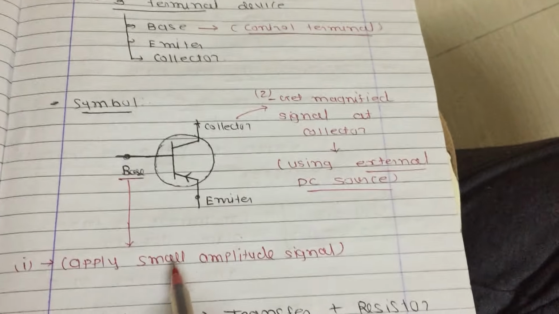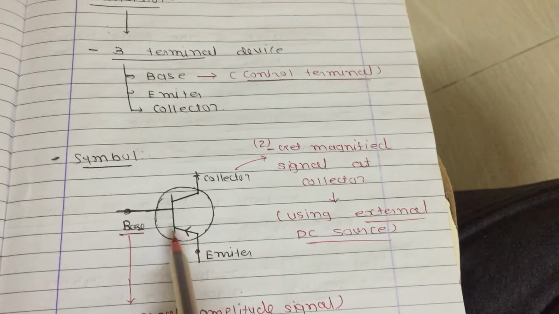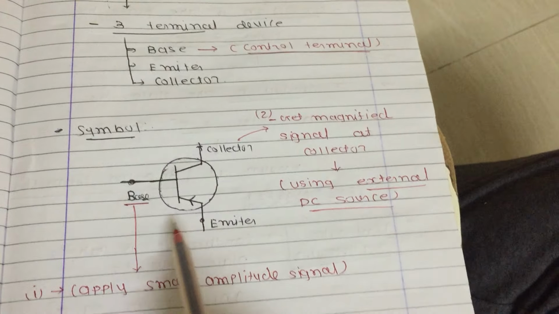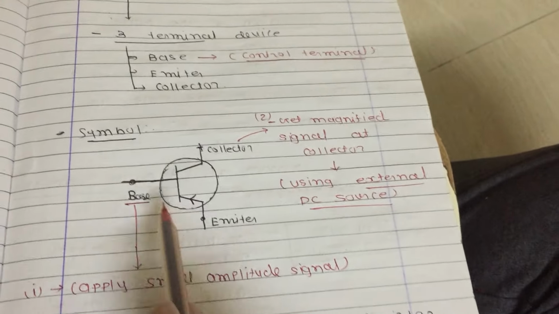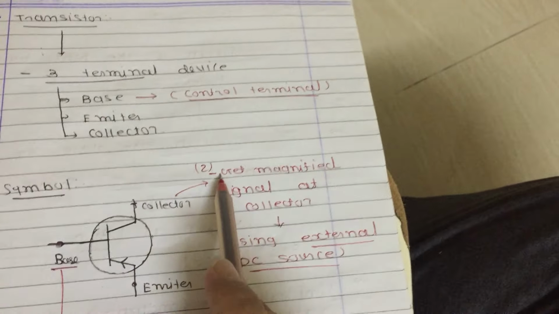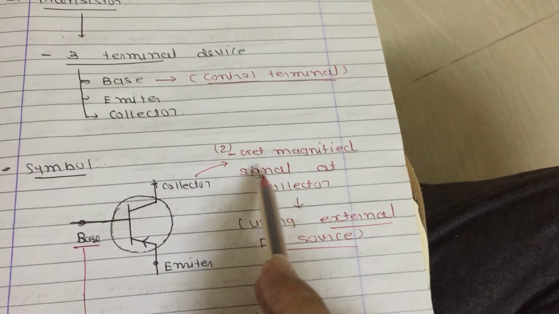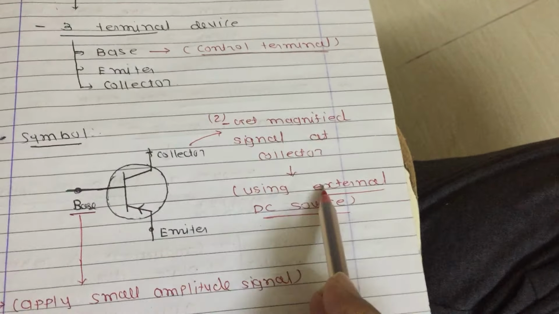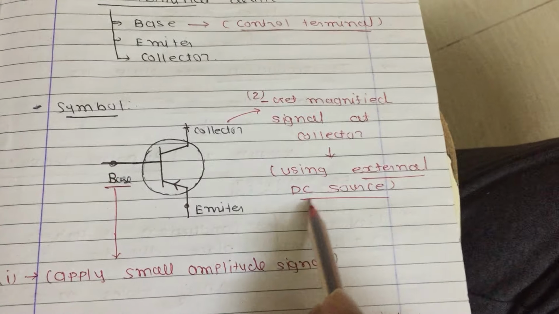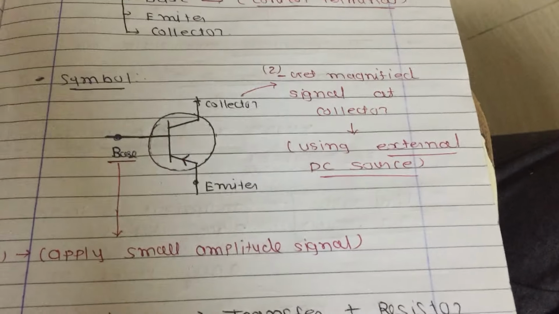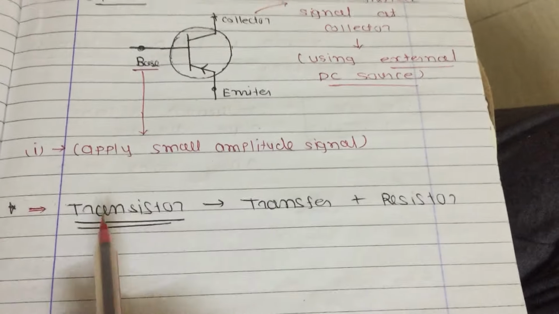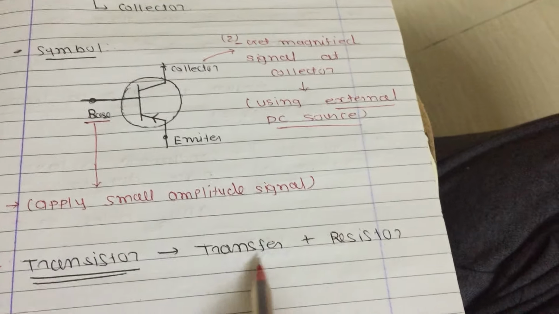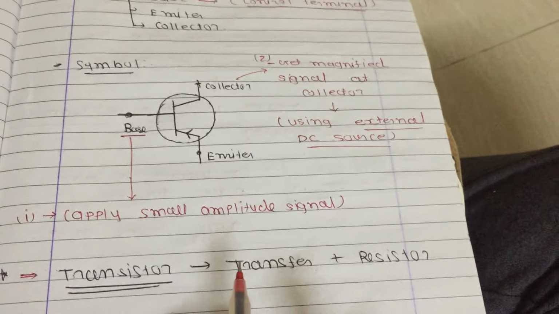Here I mentioned one application of this transistor. In this connection it acts as an amplifier. If I give a small amplitude signal to the base terminal, then at the collector terminal I will get that same signal in magnified version, and for magnification I have to add some external DC source. We will discuss this in a later lecture. It is also said that transistor means transfer plus resistor. This is for your knowledge.